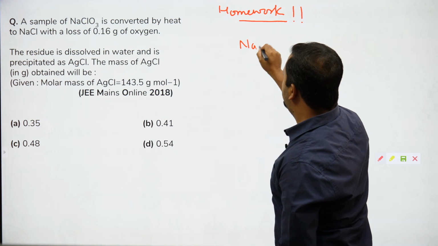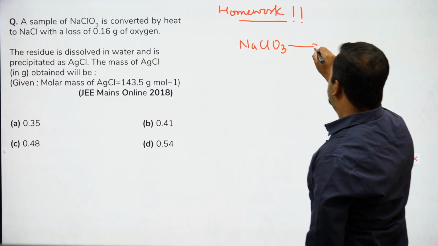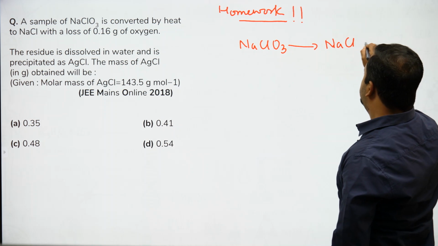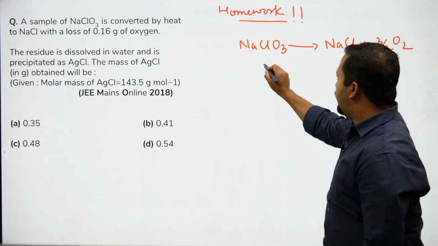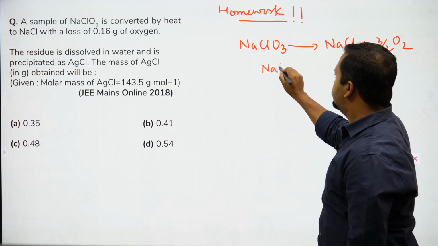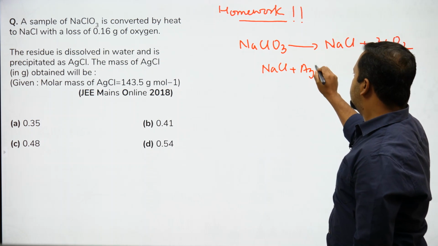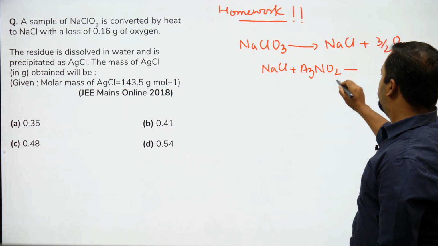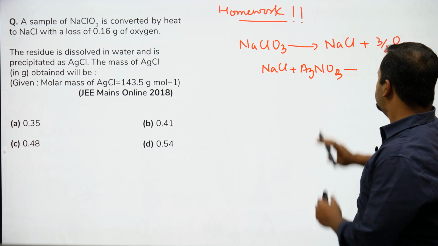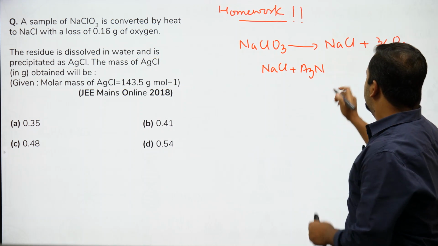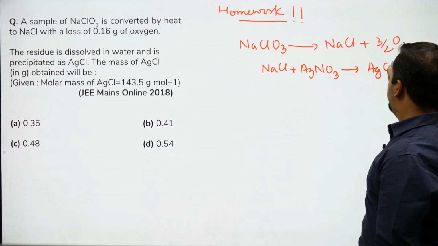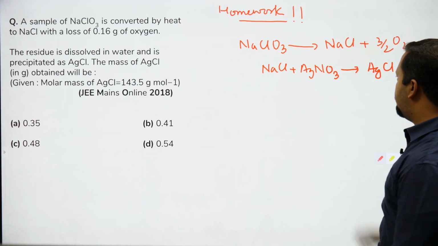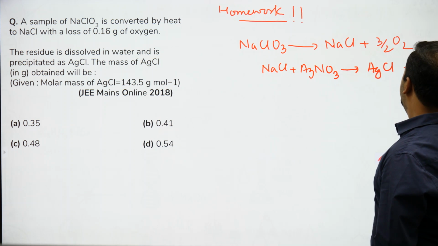So NaClO3, I'm just telling you the method. NaClO3 is converted to NaCl plus 3/2 O2, and NaCl will be reacted with AgNO3, only then it will precipitate in the form of AgCl plus NaNO3.